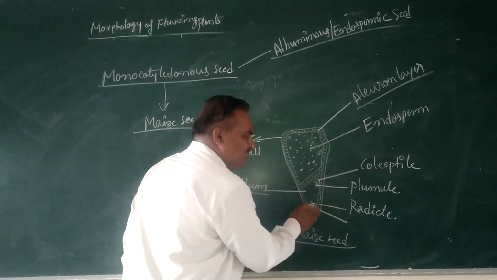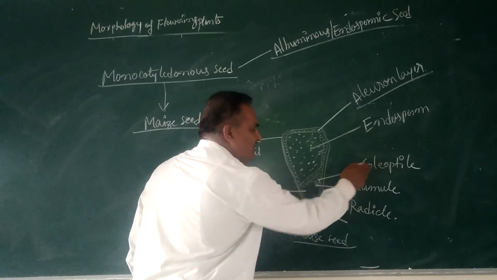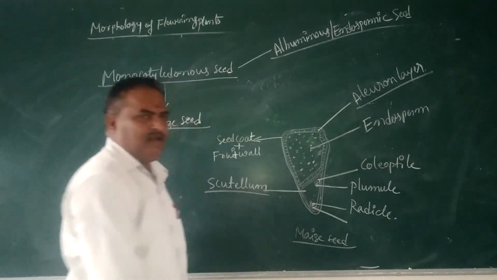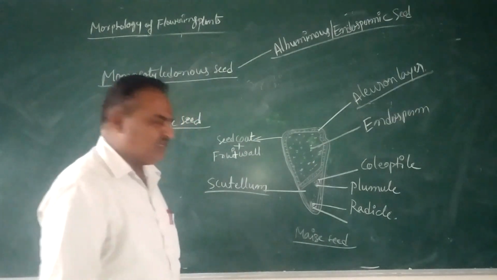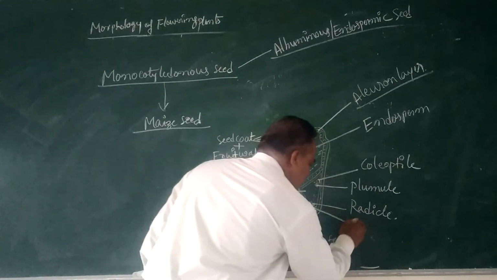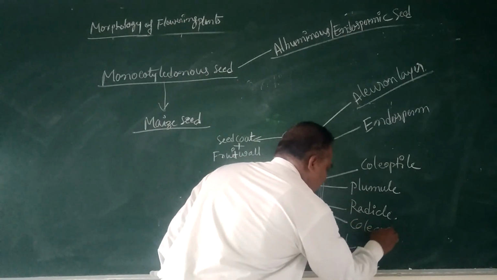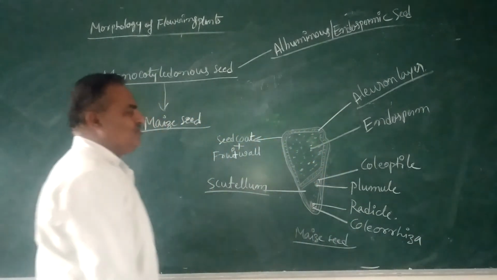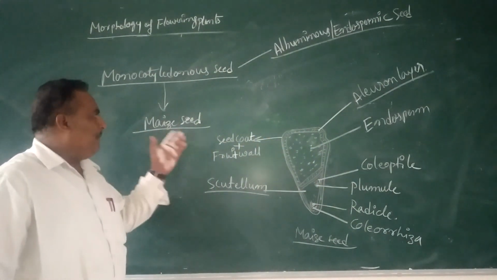The coleoptile protects the plumule, and the sheath around the radicle, a protective covering, is called the coleorhiza. That is the structure of the maize seed.